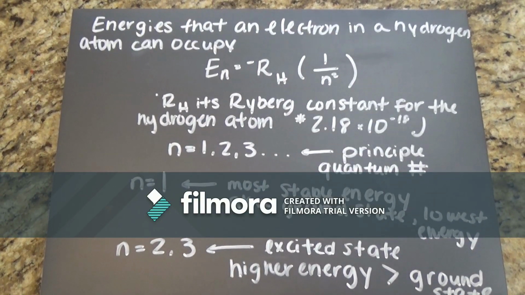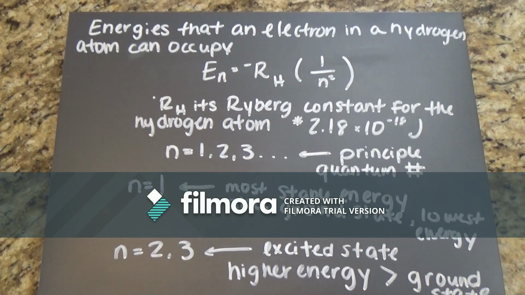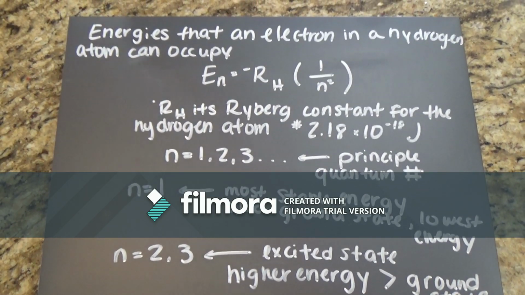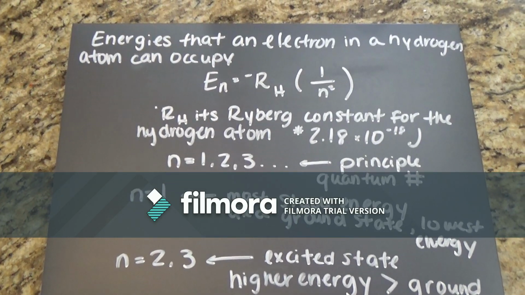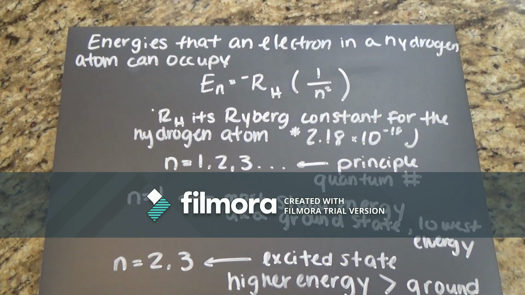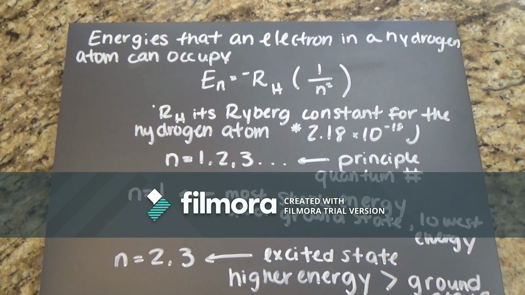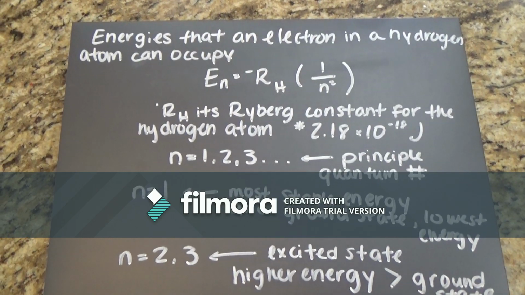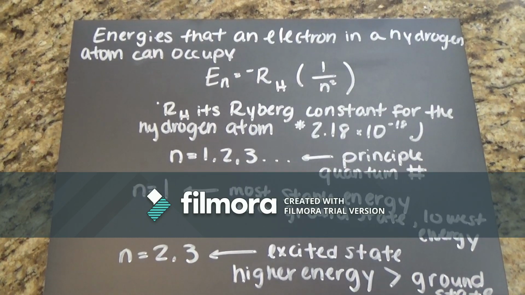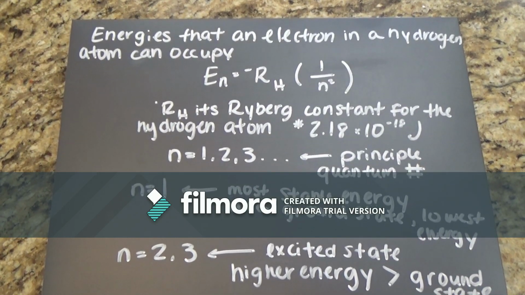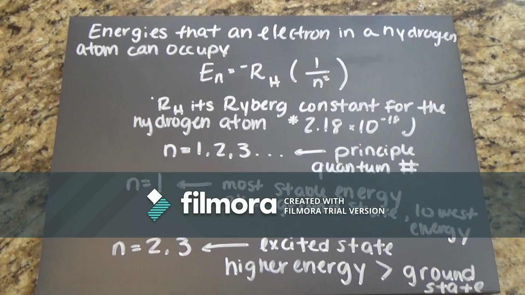The energies that an electron in a hydrogen atom can occupy are given by the equation E_n equals negative R_H times (1 over n squared). R_H is Rydberg's constant of the hydrogen atom, which is 2.18 times 10 to the negative 18 joules. The principal quantum number n will equal 1, 2, or even 3, with n equals 1 being the most stable energy, also known as the ground state, the lowest energy.